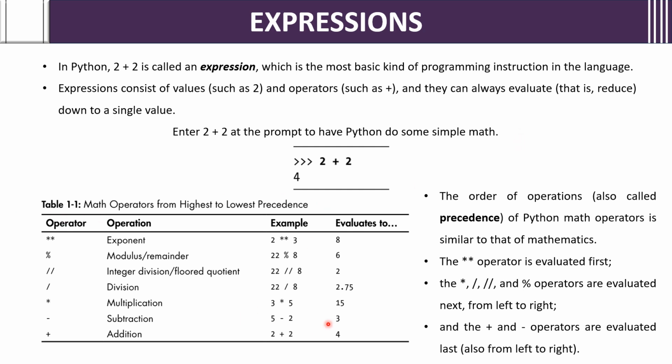So some of the math operators we will see here. Exponent, we write 2 asterisks, so it is nothing but an exponent. Modulus, the percentage symbol, is called modulus, and integer division means double forward slash division, single forward slash division, asterisk multiplication, minus subtraction, plus addition. 2 star star 3, or asterisk asterisk 3, means the first number will be the base and 3 will be the exponent. So 2 power 3 is 8.